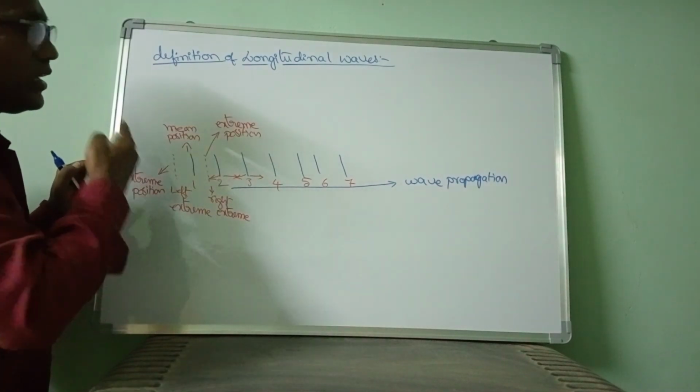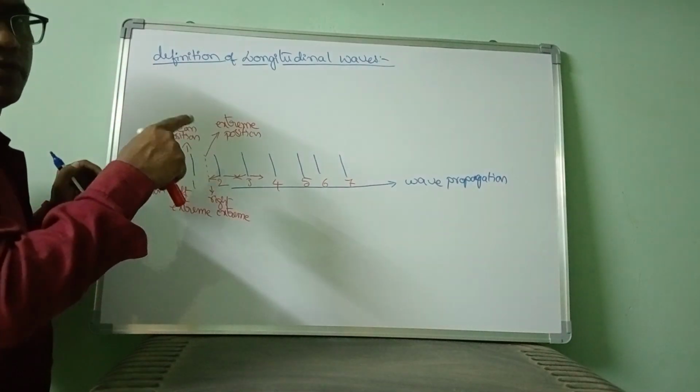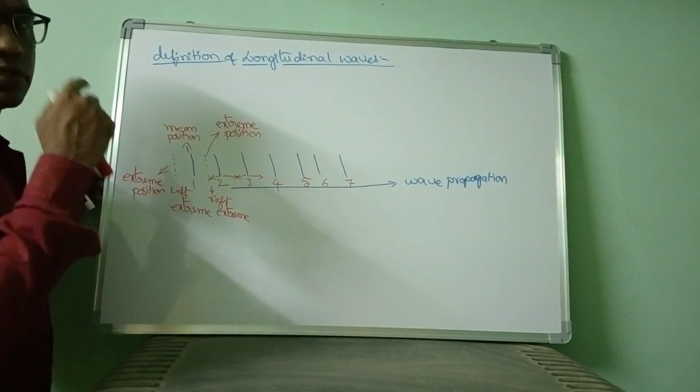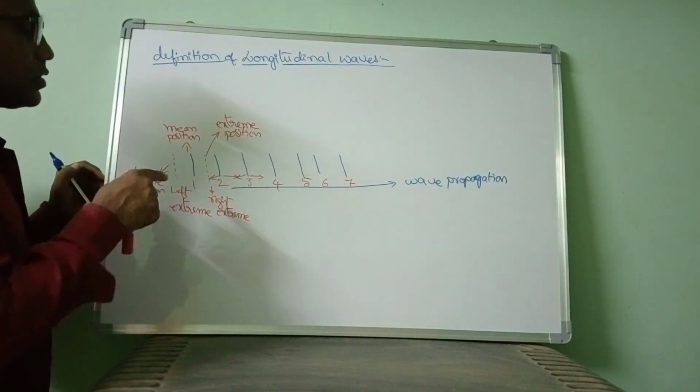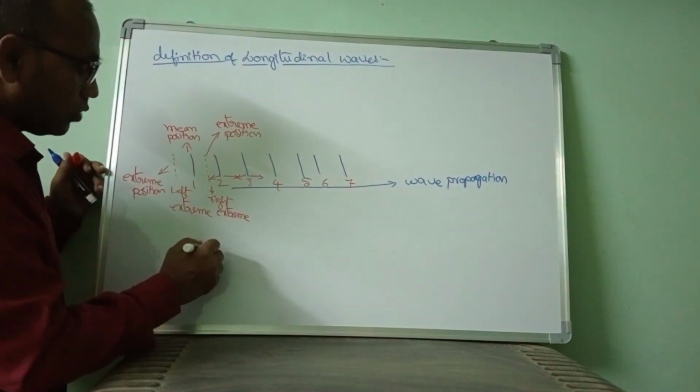Like that, it is vibrating. Vibration means it reaches the left extreme and the right extreme, a to and fro motion. To and fro motion is called vibration. One to and one fro motion is called one vibration.